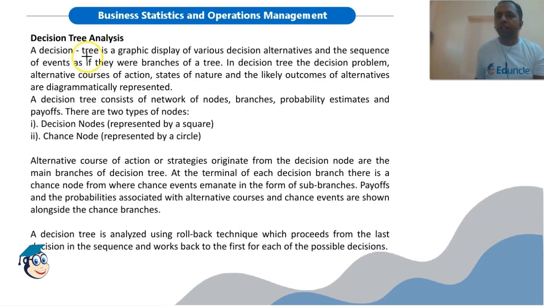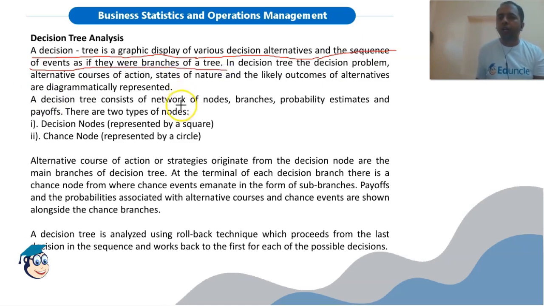Then we have decision tree analysis. What is a decision tree? It is a graphical display or presentation of various decisions. A decision tree is a graphic display of various decision alternatives and the sequence of events as if they were branches of a tree.